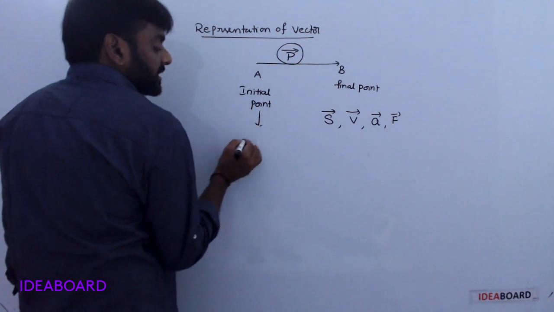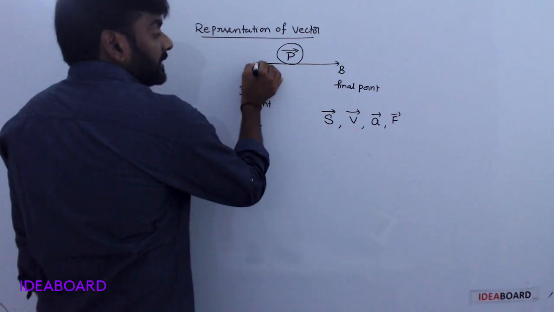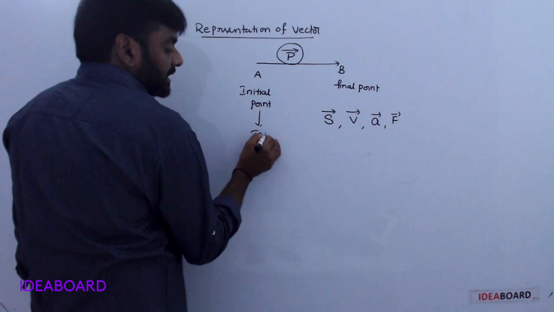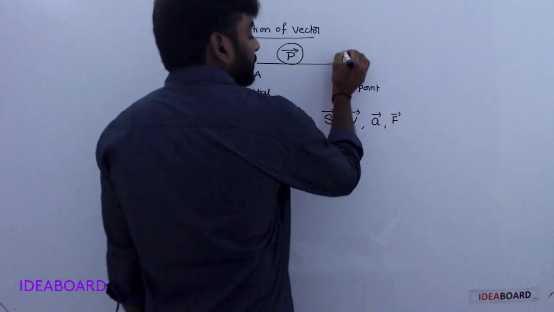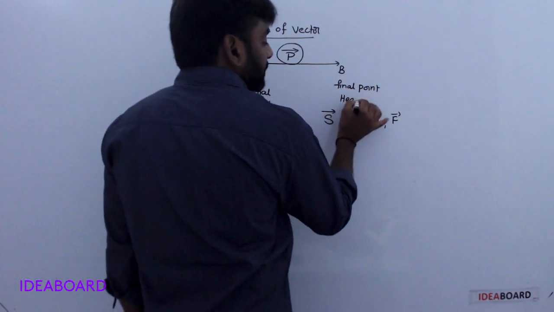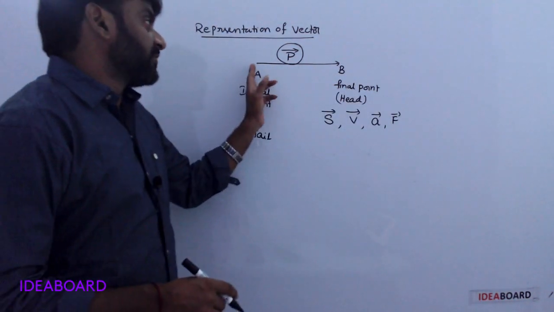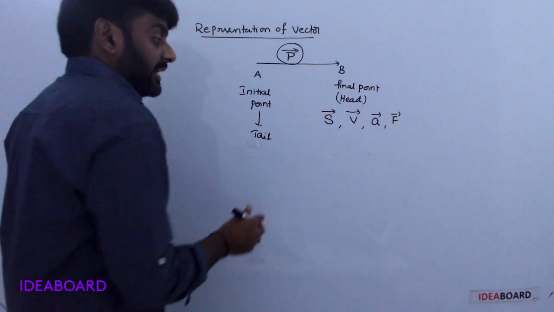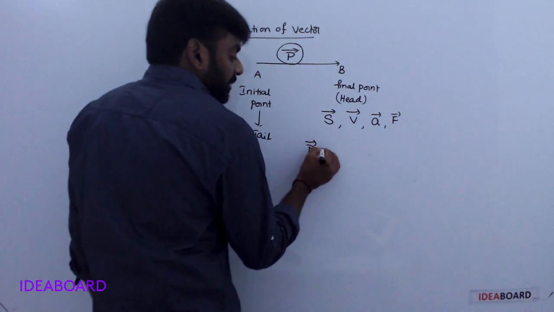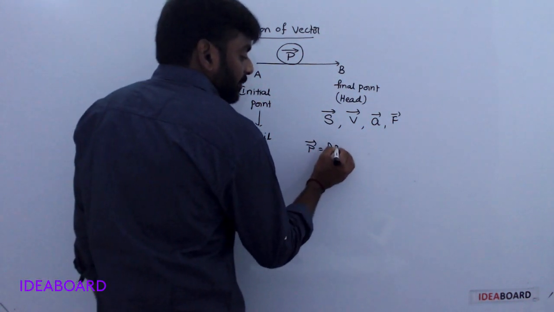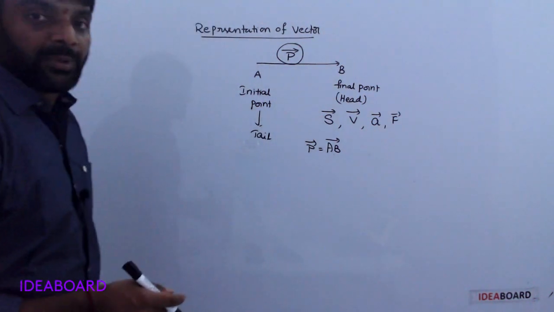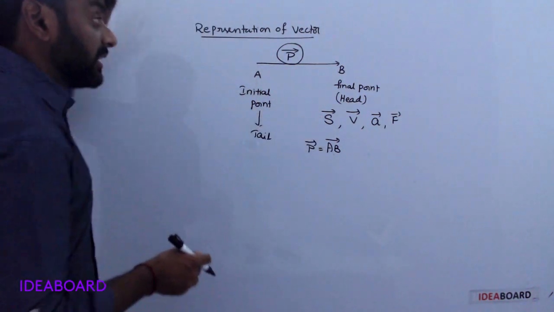The initial point here is the tail point. B, the final point, is the head point. That means the vector direction is from A to B. So P bar is equal to AB bar. It is vector notation.